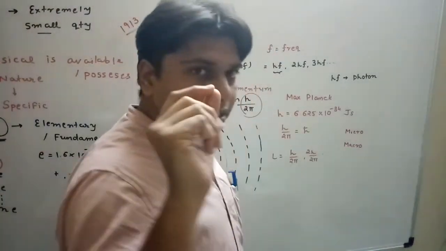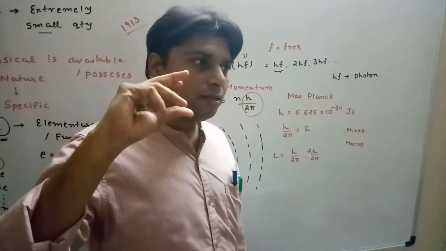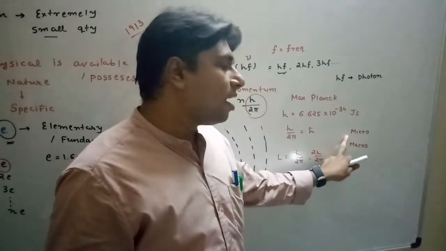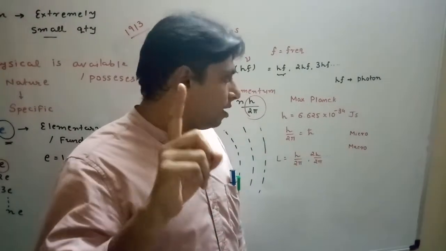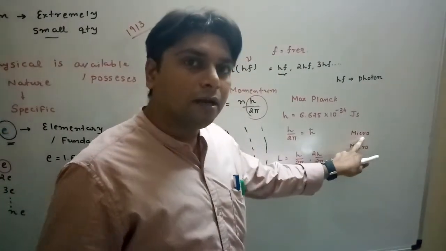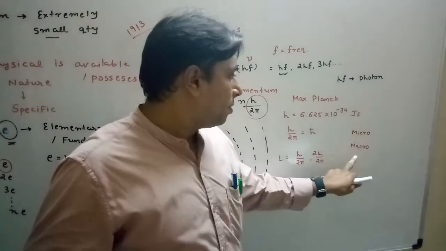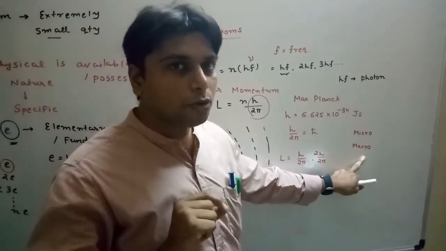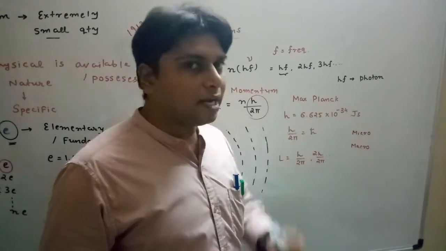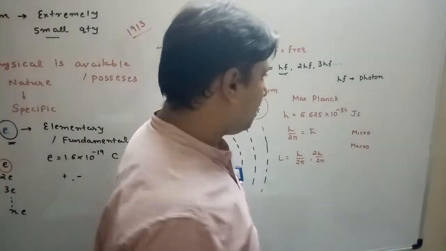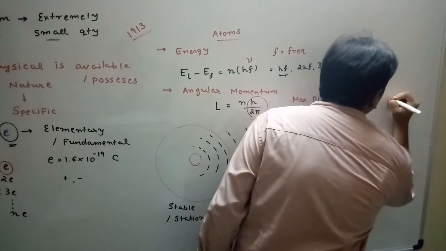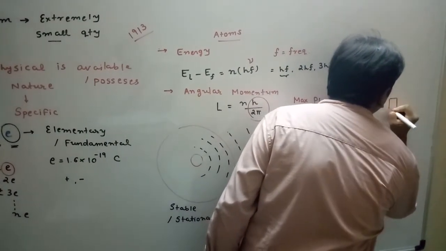Now there is a VSQ, a very short question, that is sometimes asked: at the micro level quantization may be important, but at the macroscopic level quantization is not important. Why so? Just look at the explanation now. Let us take a small example. Suppose there are some cars parked in a parking area.